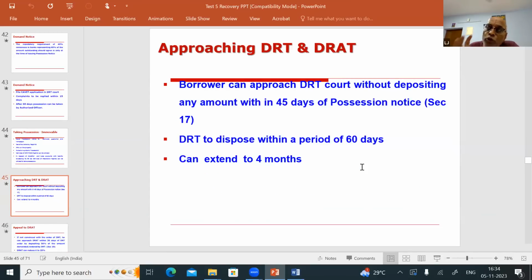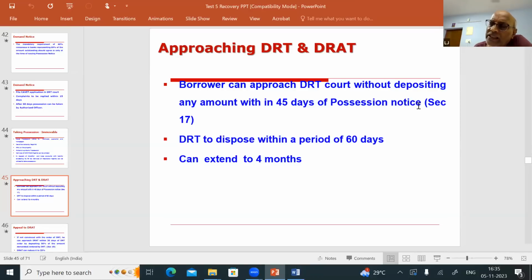So the moment you issue a possession notice, the borrower can approach the DRT court without depositing any amount within 45 days of the possession notice. As per this, they will ask you the question: the borrower can approach the DRT court within how many days of issuing the possession notice? The moment you issue the possession notice and take the symbolic possession, he will approach the DRT court. No, sir, the bank has taken possession.